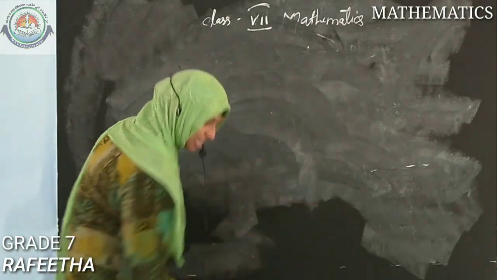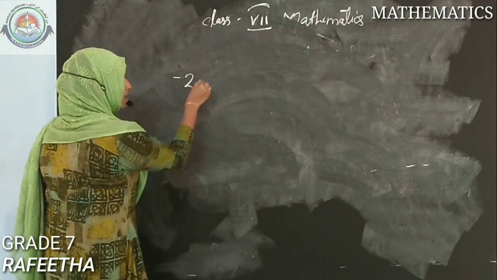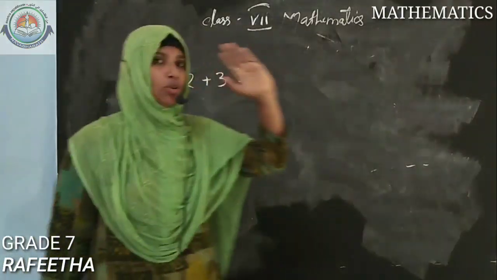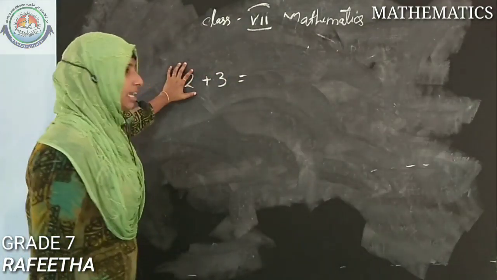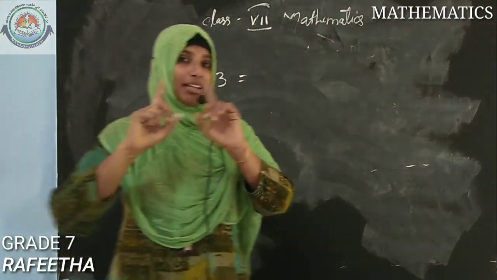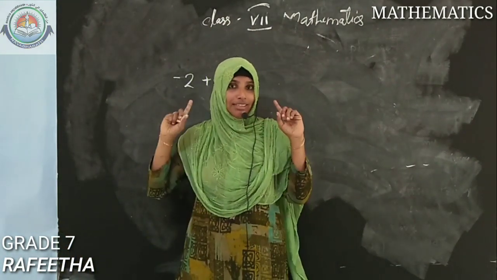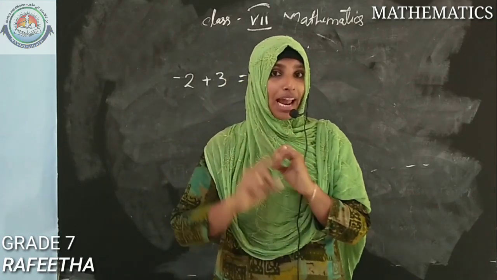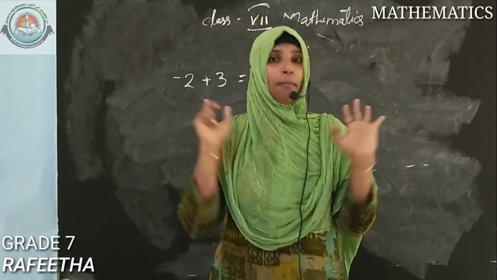If it is minus 2 plus 3, last year we studied one rule: if one number is positive and one number is negative, while adding, there was a condition. Bigger number minus smaller number, and put the sign of the bigger number.